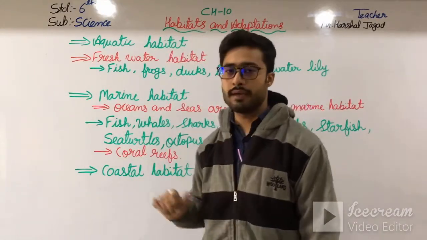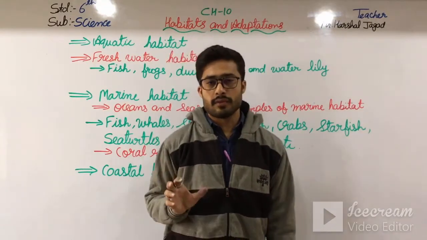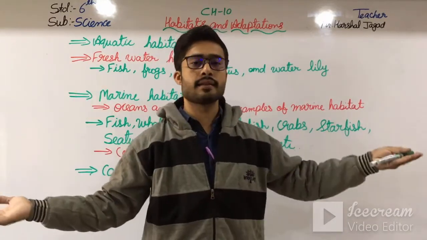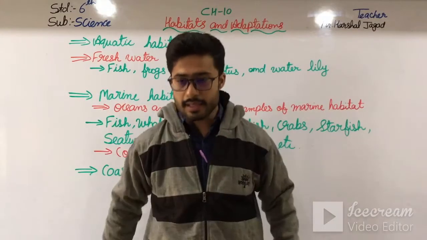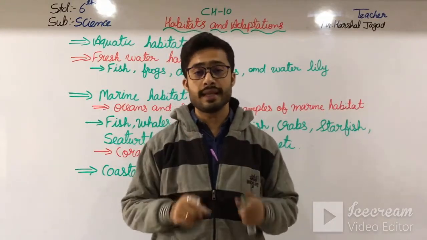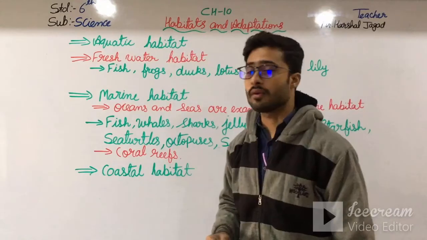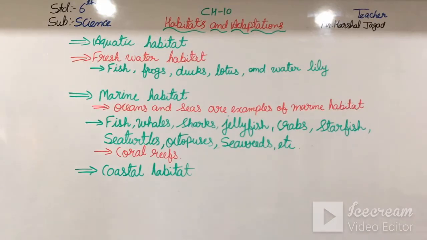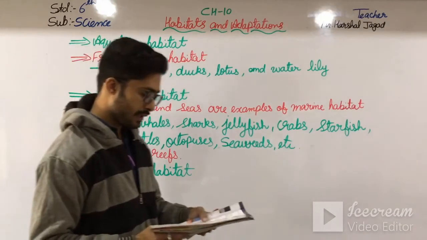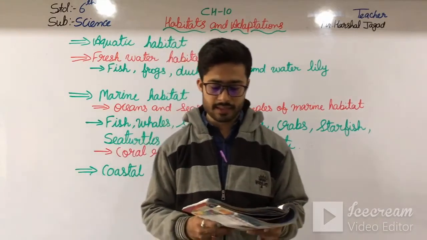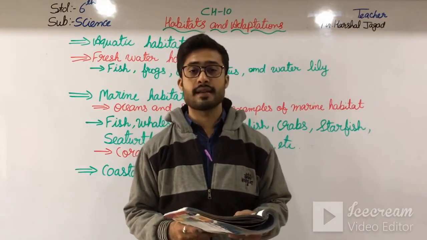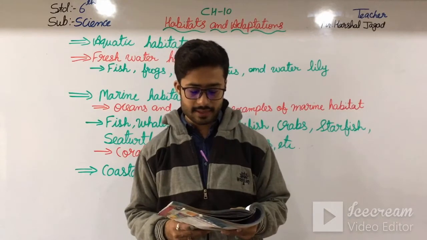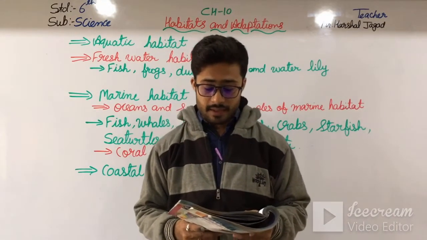Okay, so coastal habitat. In that, the coastal area means here this side is sea and this side is land. The area in between is known as the coastal area, and there are some habitats in the coastal area. Okay, now let us read that. Coastal areas are the places where the land meets the sea. Then regions where rivers meet the sea are called estuaries.